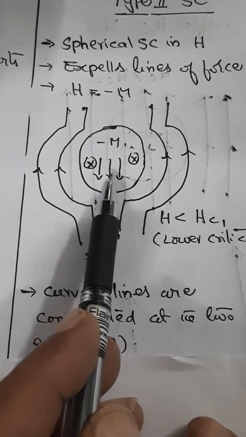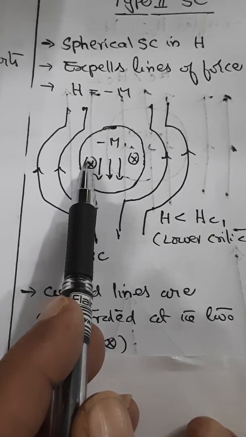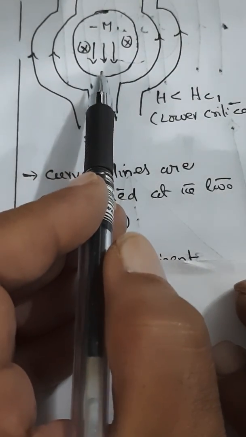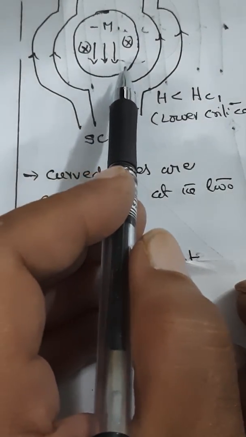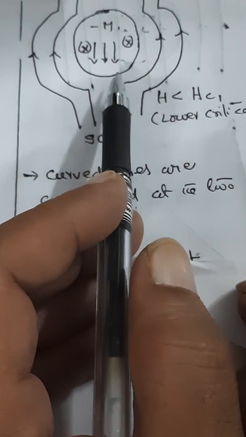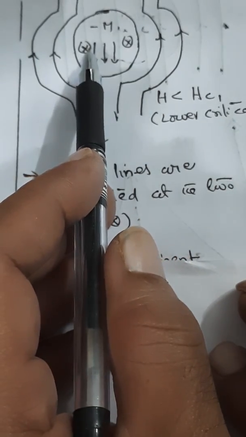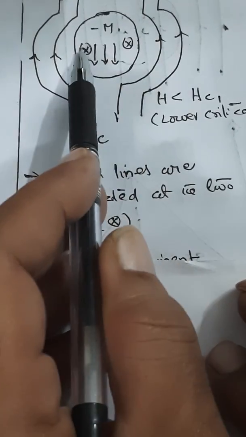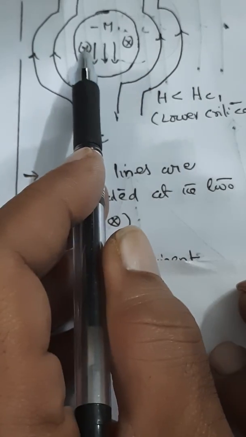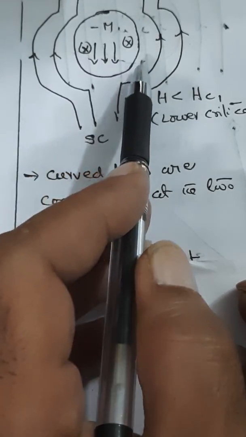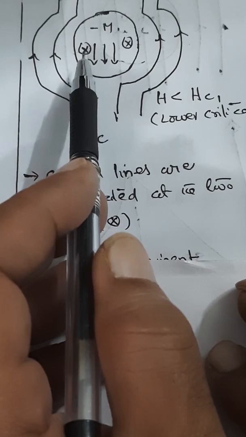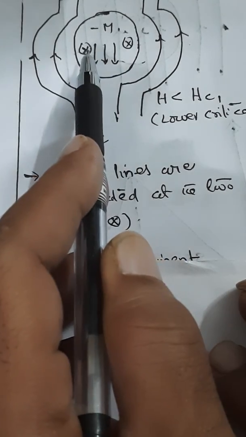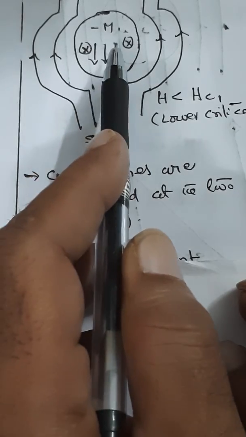So the critical field is divided into 2 parts, Hc1 and Hc2. One is called the lower critical field, the other the upper critical field. It indicates that at these points, the intensity of the magnetic field is very predominant.